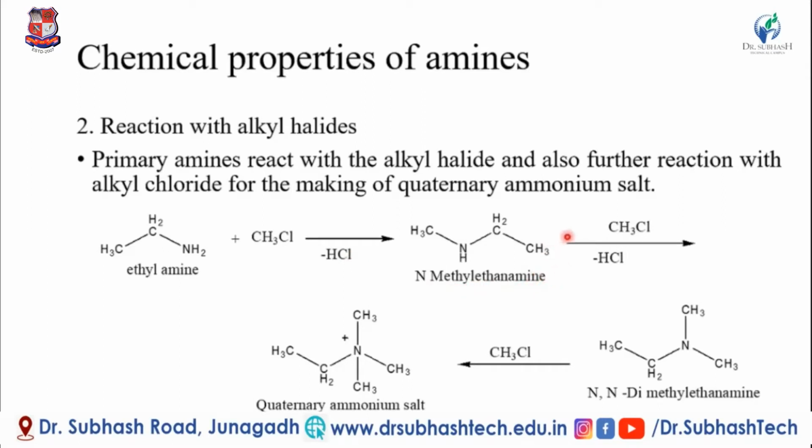Further reaction with CH3Cl, the alkyl chloride, removes one HCl molecule and makes N,N-dimethyl ethanamine. Again, with further reaction with CH3Cl, one HCl molecule is removed, and the quaternary ammonium salt is formed.